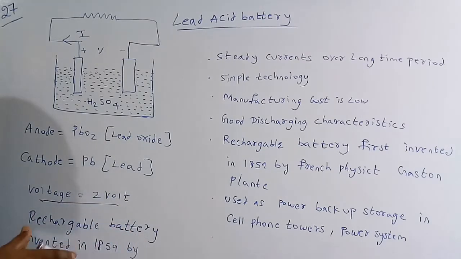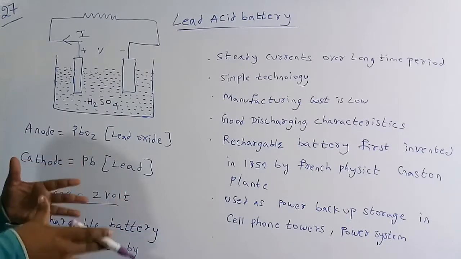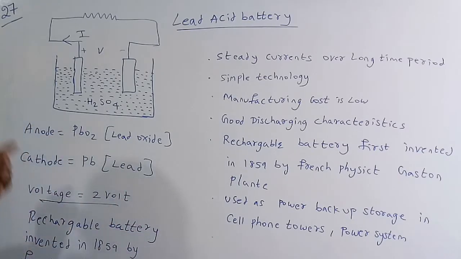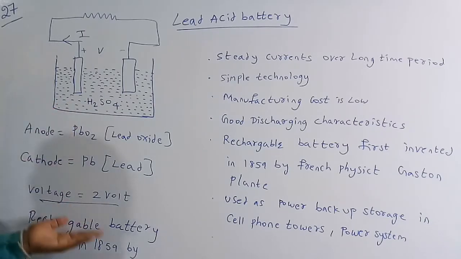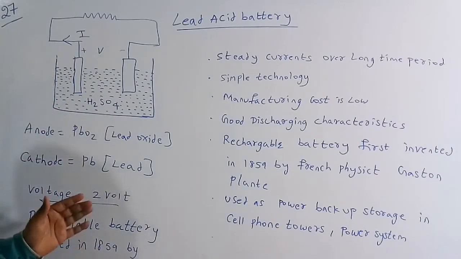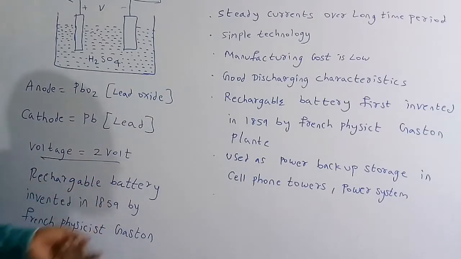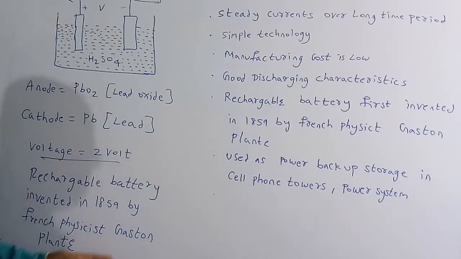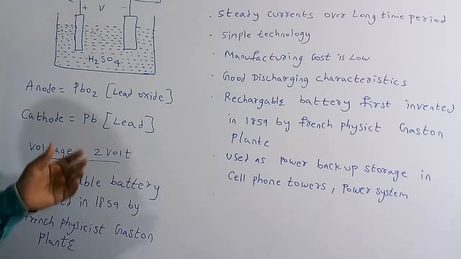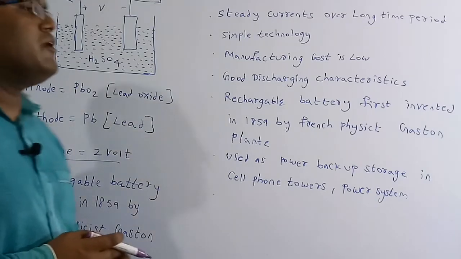So you have to use a lot of these lead acid batteries. If you connect all these in series, the voltage rating will be increased. One unit cell of lead acid battery generates a voltage of 2 volt, and it is basically a rechargeable battery, means you can charge and recharge. It was invented in 1859 by a French physicist, Gaston Planté. Gaston Planté is the person who invented this lead acid battery. Now some important points we will discuss.